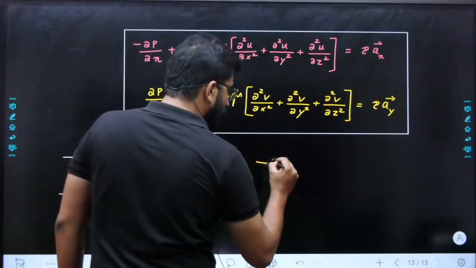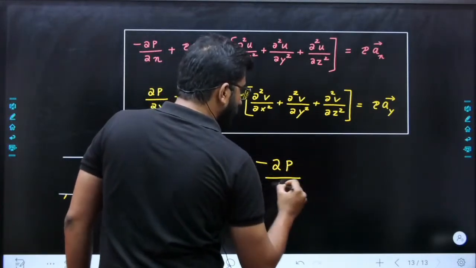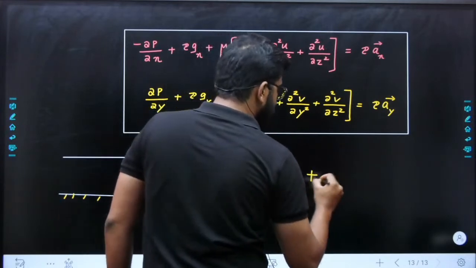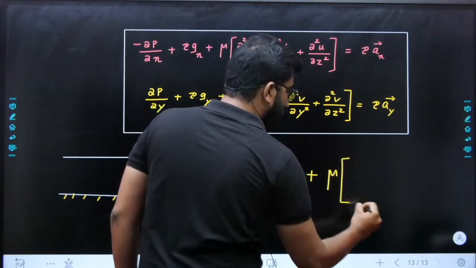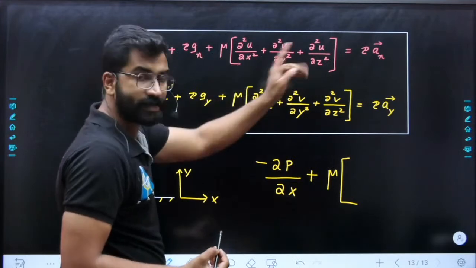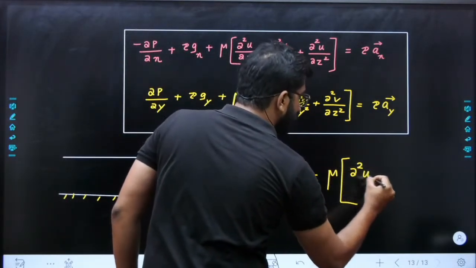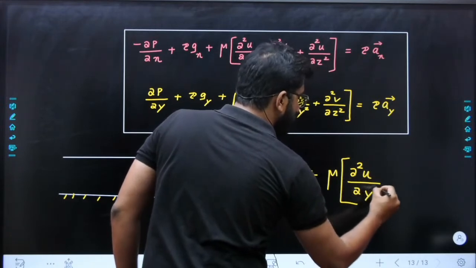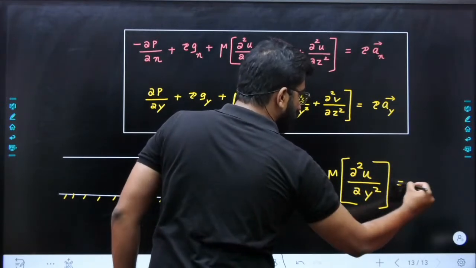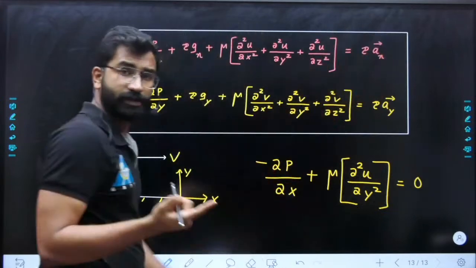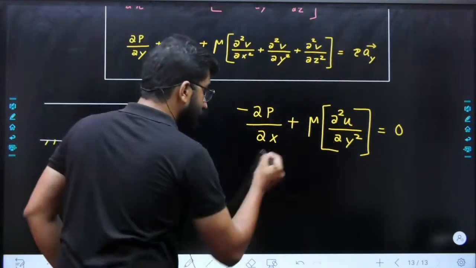So your final equation will be minus dou p by dou x plus mu into, right, x direction और z direction में change नहीं हो रहा है, so you have only dou square u divided by dou y square, which is equal to 0 because acceleration is 0 in x direction. Now what is this equation?